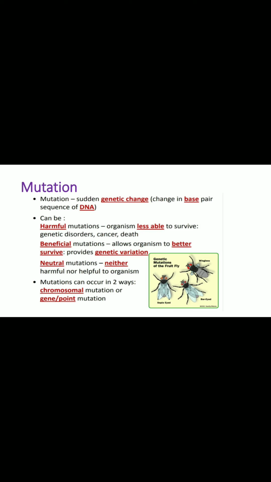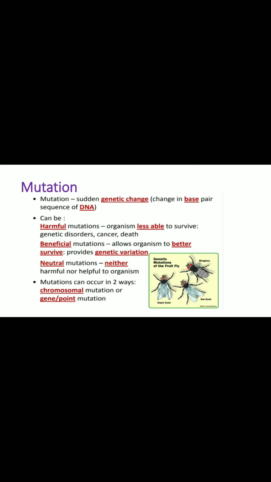And now another term which we use in genetics is mutation. I already mentioned the term, that is a sudden inheritable change. The sudden genetic change in a sequence of DNA is named a mutation. It can be harmful mutations, where the organism is less able to survive.